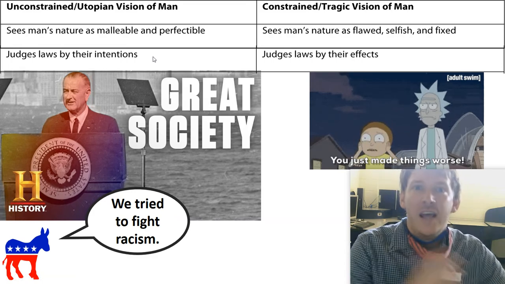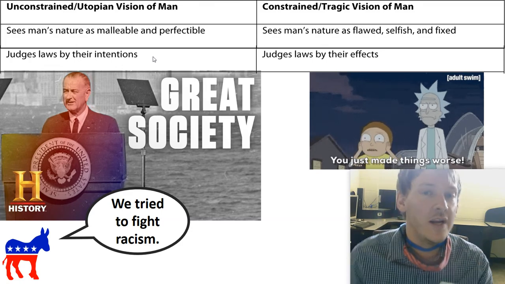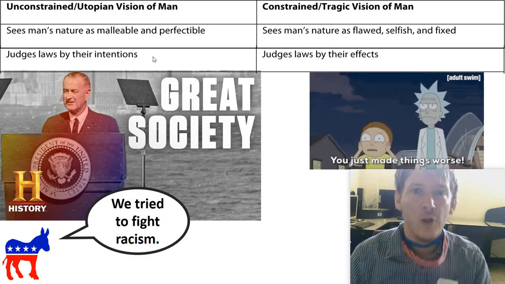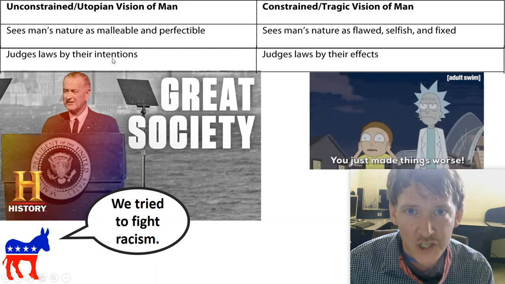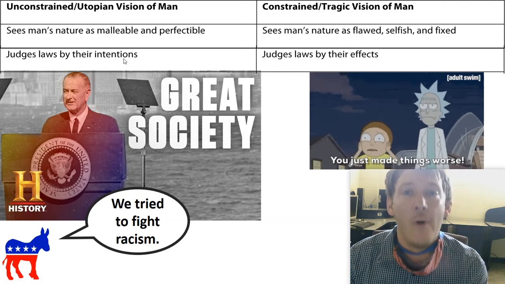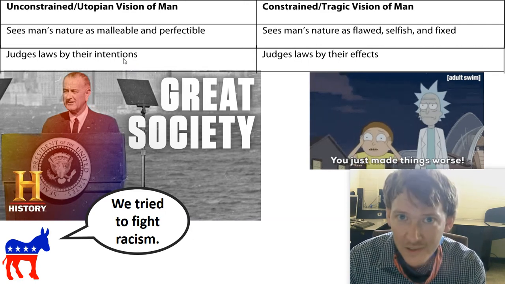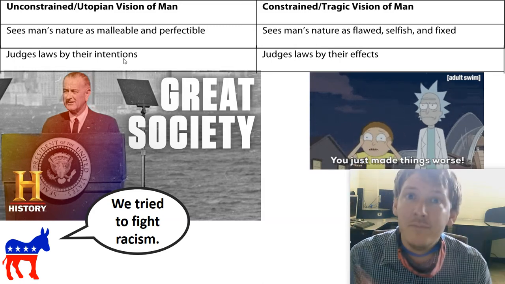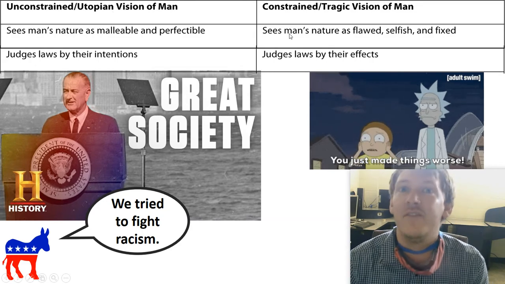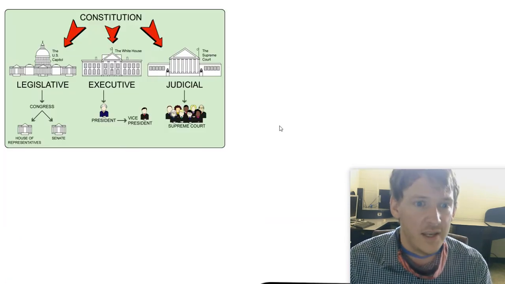Look at Reconstruction. Instead of learning from our failures, now it's just racism. Okay. So then we do the Great Society about 100 years later, and it fails. And instead of learning from the failure, instead of learning from the problems with the unconstrained vision, we just say, it's racism again. Sure, racism had a part in the failure of both of these programs, but it is not the only problem. The problem is the unconstrained vision. And I'm not saying that the constrained vision is right, but I'm saying that these people need to understand each other's views and the way that they think.